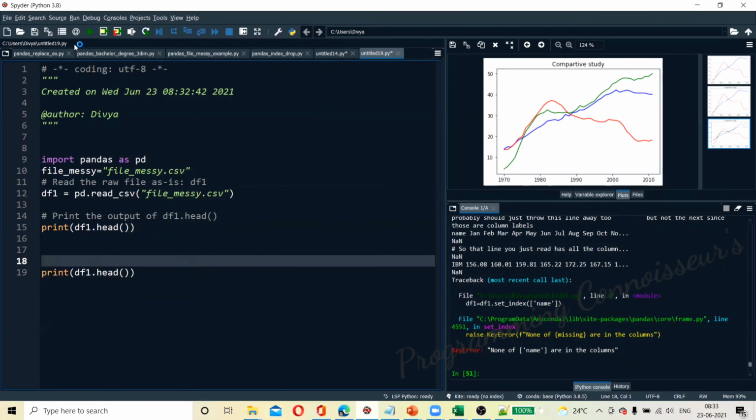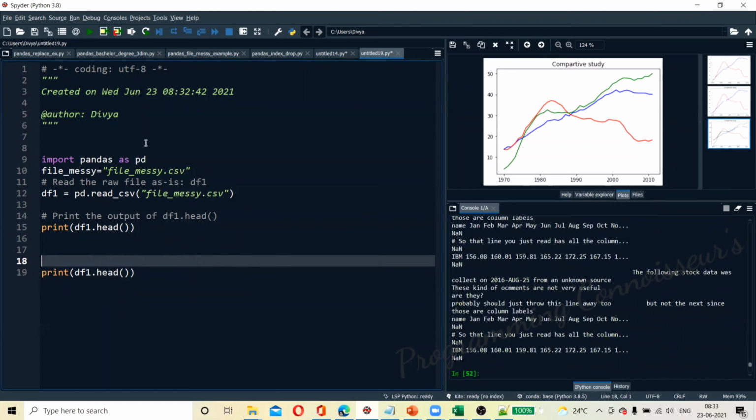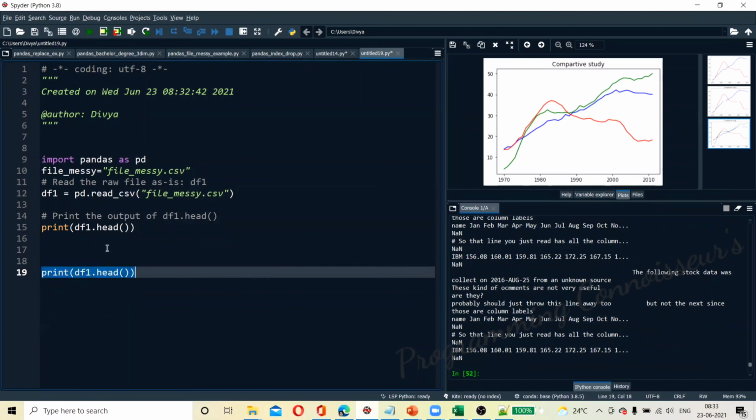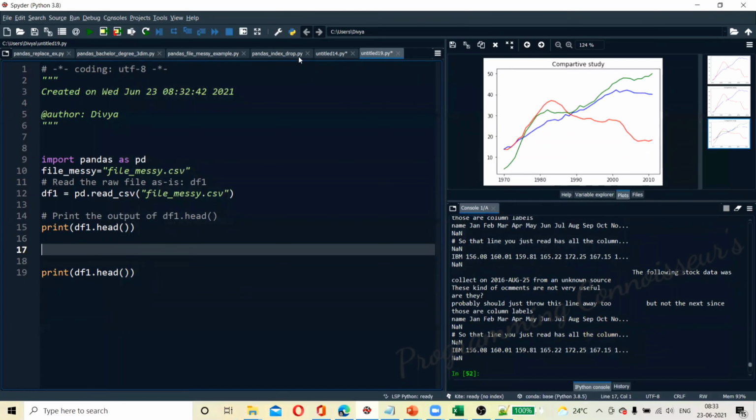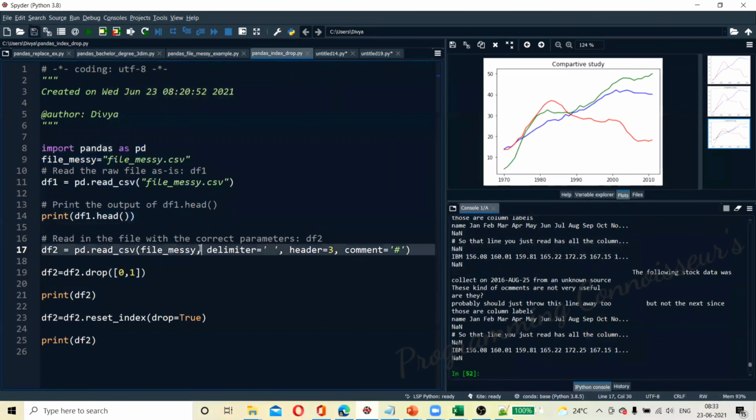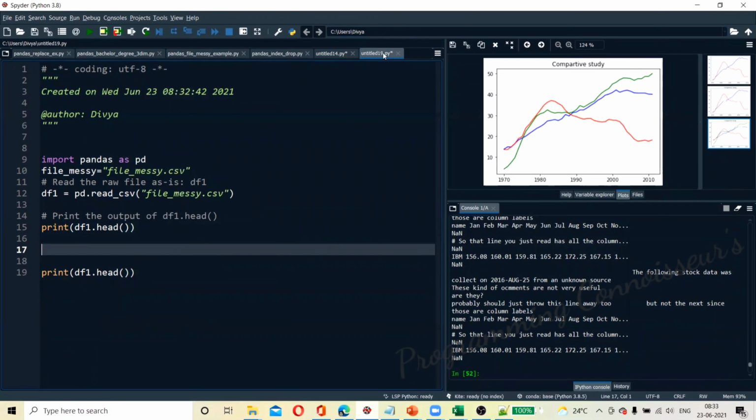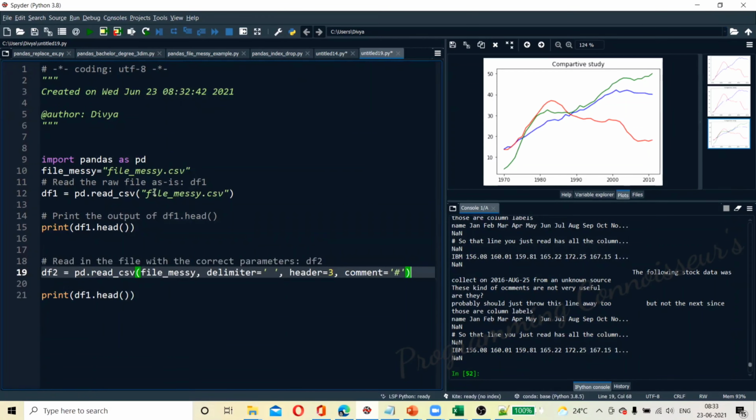We'll see first of all what was there. This is the one, df1 dot head. Okay, we didn't create a data frame from this. Fine, sorry, we'll create the data frame first. That's the reason it is saying I don't have the name. We have read file messy, and we are giving the delimiter. Still it is having an issue.